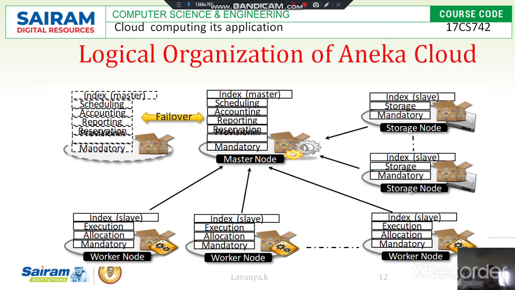The master node is a centralized node which is already interconnected to the storage nodes as well as the worker node. Based on the master node's input, the remaining nodes, that is the storage node as well as the worker node, act. Here the master node performs different functions, or parameters, that is scheduling, accounting, reporting as well as reservations.